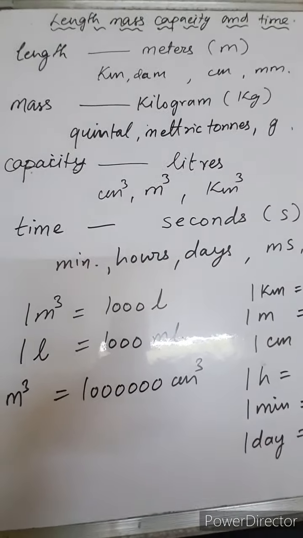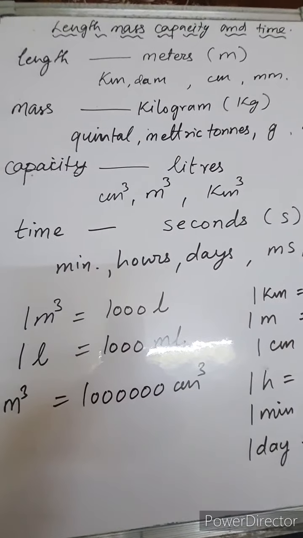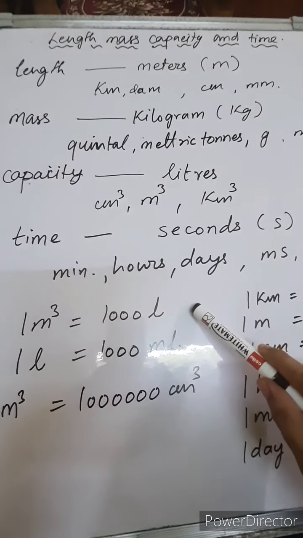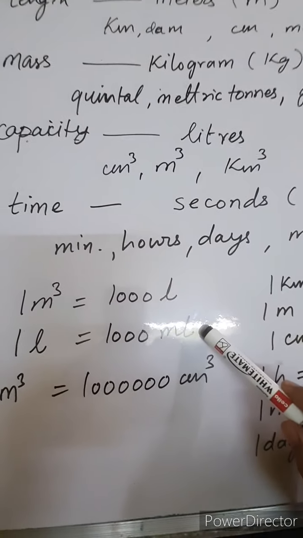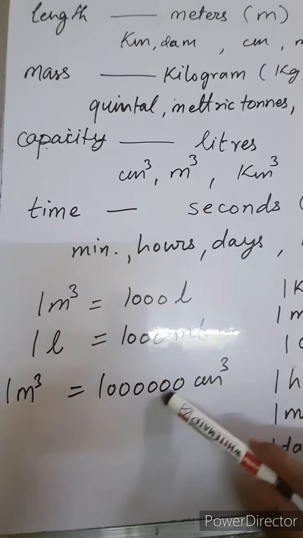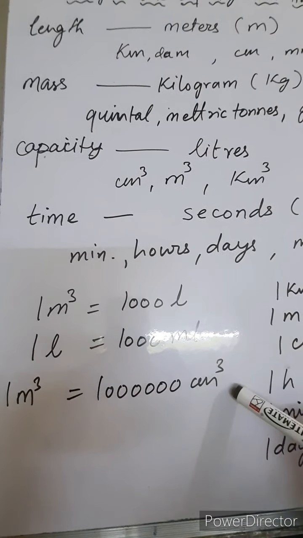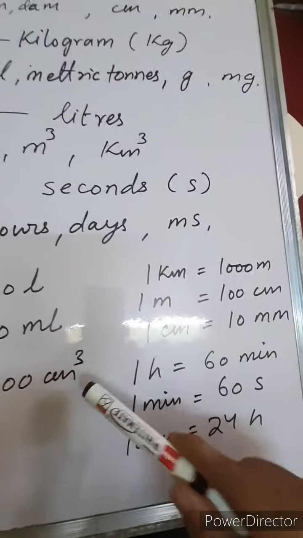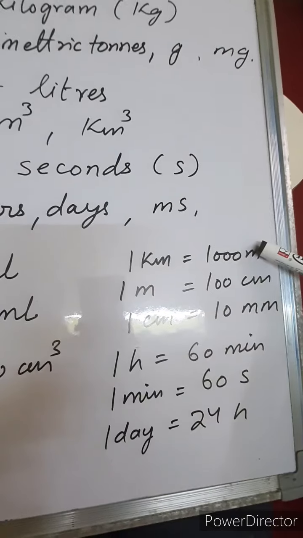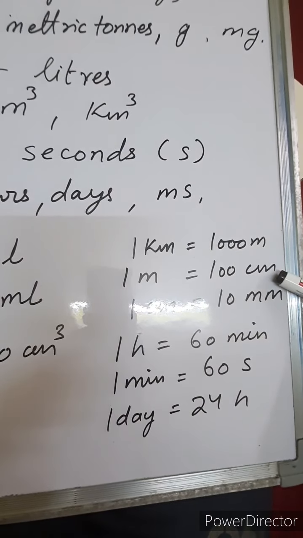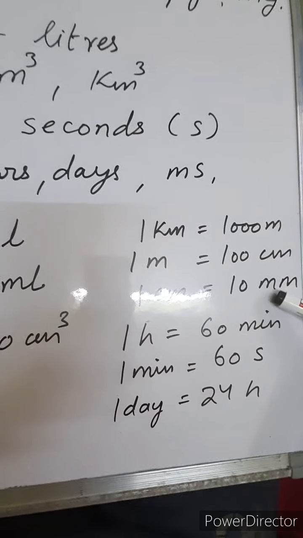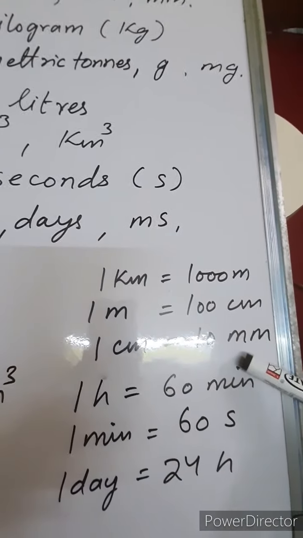This is some conversion of units that I have discussed here. 1 meter cube equals 1000 liters, 1 liter equals 1000 milliliters, right? 1 meter cube equals 10 lakh centimeter cube. 1 kilometer equals 1000 meters, 1 meter equals 100 centimeters, 1 centimeter equals 10 millimeters, okay?